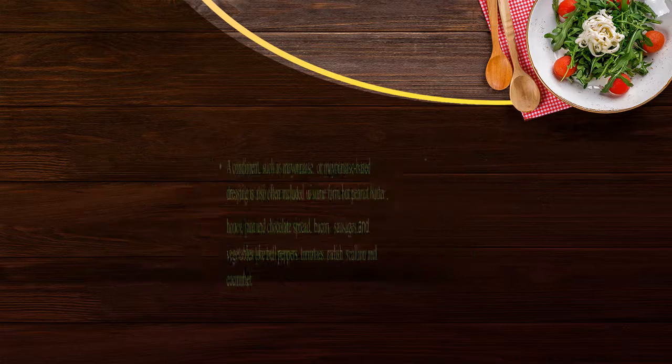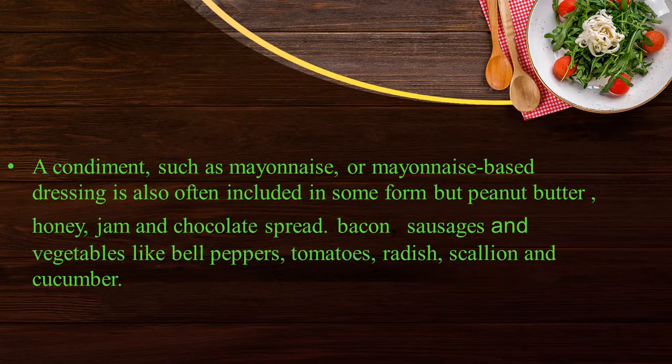Let us understand about spread. More clearly, a condiment such as mayonnaise or a mayonnaise based dressing is also often included in some form, but also peanut butter, honey, jam, and chocolate spread, bacon, sausages, and vegetables like bell peppers, tomatoes, radish, scallion, and cucumber.